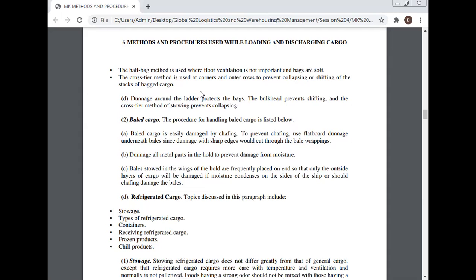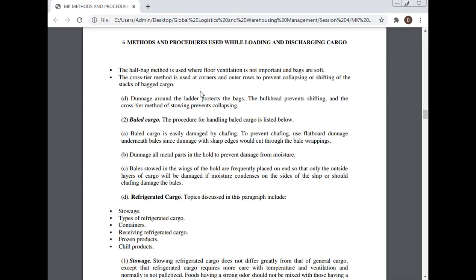Baled cargo. The procedure for handling baled cargo is listed below. Baled cargo is easily damaged by chafing. To prevent chafing, use flat board dunnage underneath. Do not use dunnage with sharp edges, since the wood can cut through the bale wrapping. Dunnage all metal parts in the hold to prevent damage from moisture. Bales stored in the wings of the hold are frequently placed on end so that only the outside layers of the cargo will be damaged if moisture condenses on the side of the ship or should chafing damage the bales.